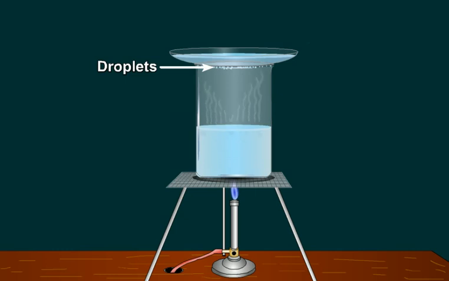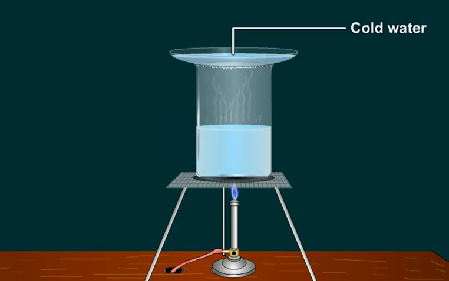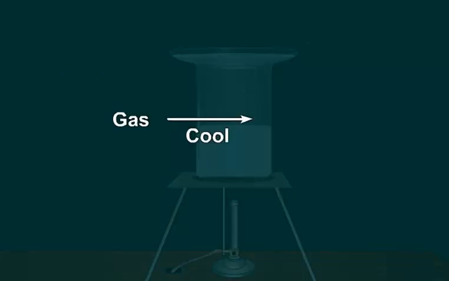Why do you think this happens? Students, when the water vapor comes in contact with the cold water kept in the watch glass, the cold water helps in condensation of the water vapor. This clearly indicates that when gas is cooled, it is converted into liquid state.